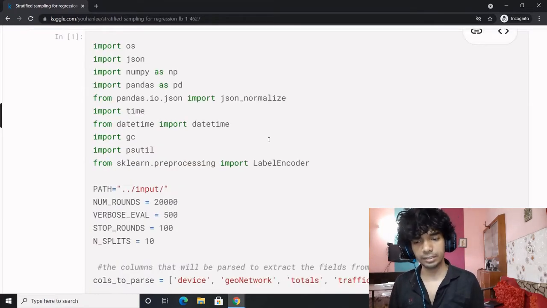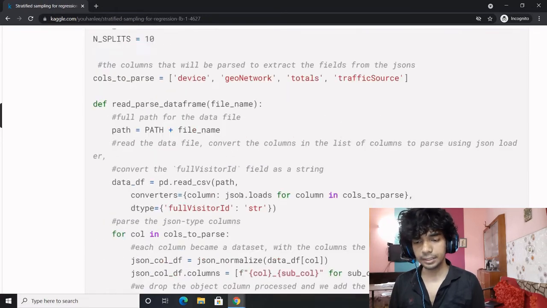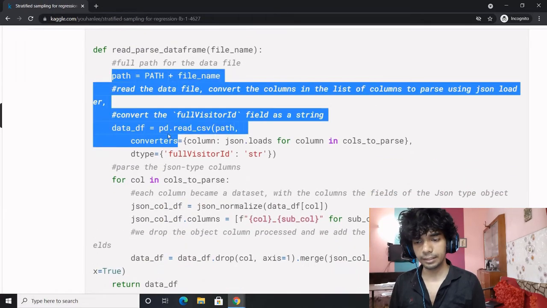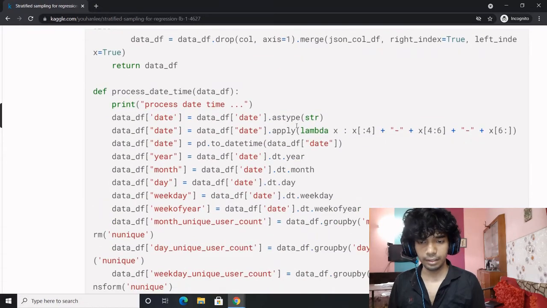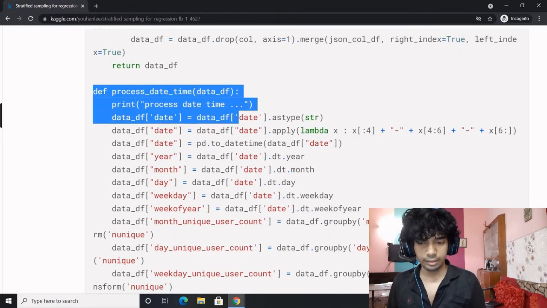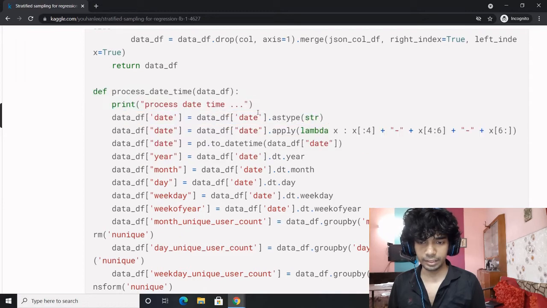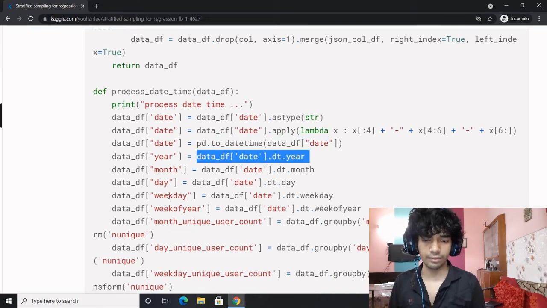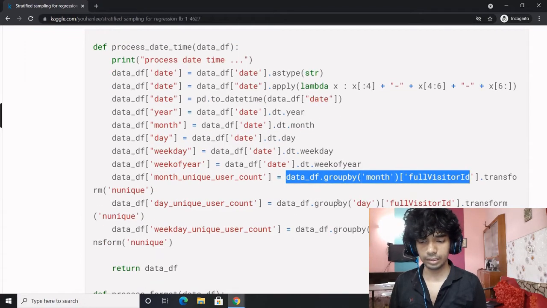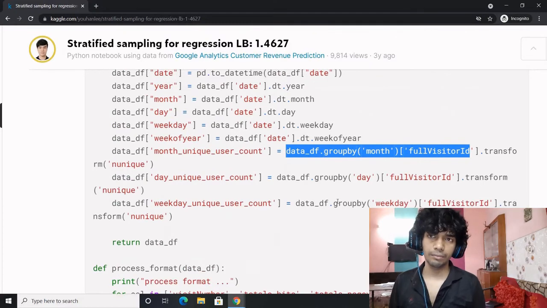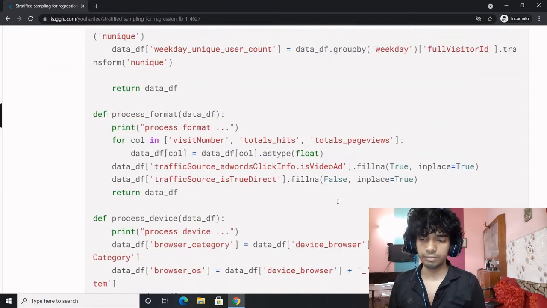This particular section is all about the imports. Let's proceed. This is all about reading the data frame. Once you've read the data frame, this is the feature engineering being performed. So you take the date and make it a string type. Once it is a string type, you convert it to a date time. Once it is a date time, you extract the year, month, day, weekday, week of year, and the number of unique user counts. This is all about feature engineering, similar to the one we discussed a few minutes before.